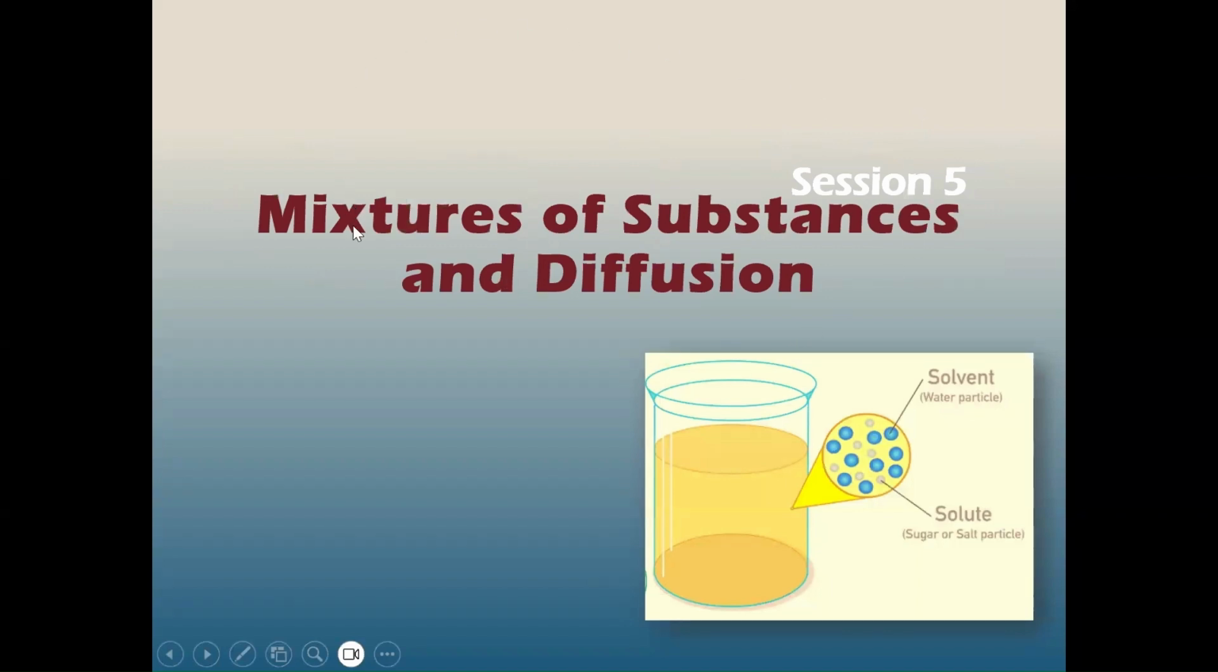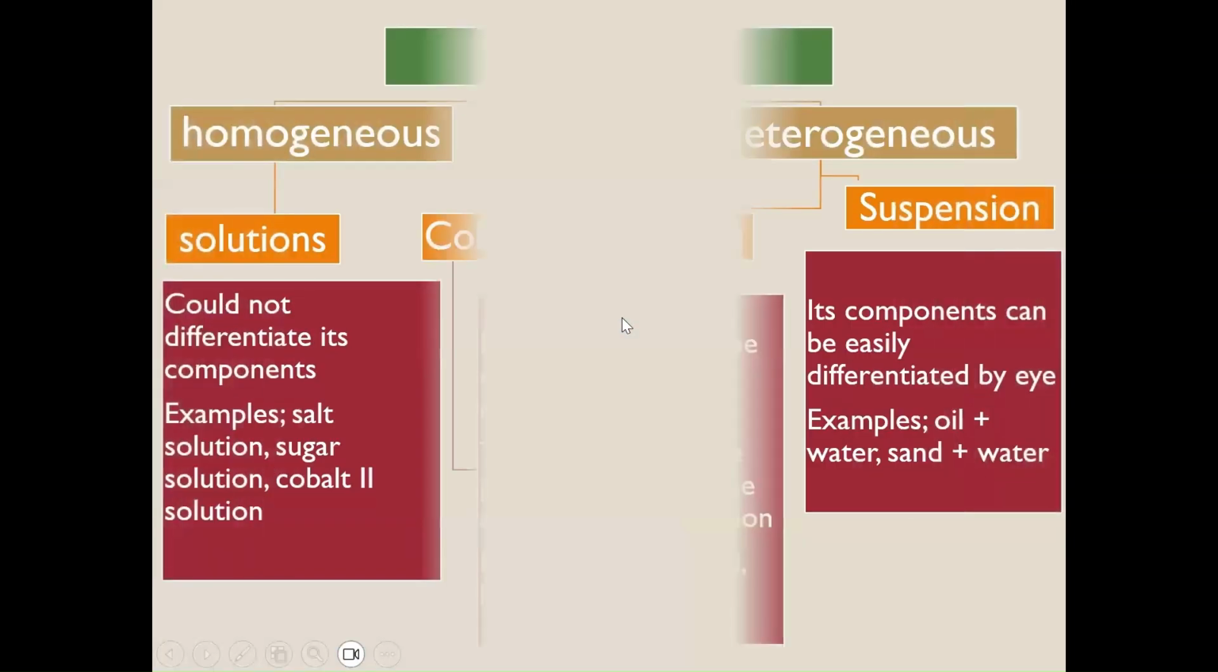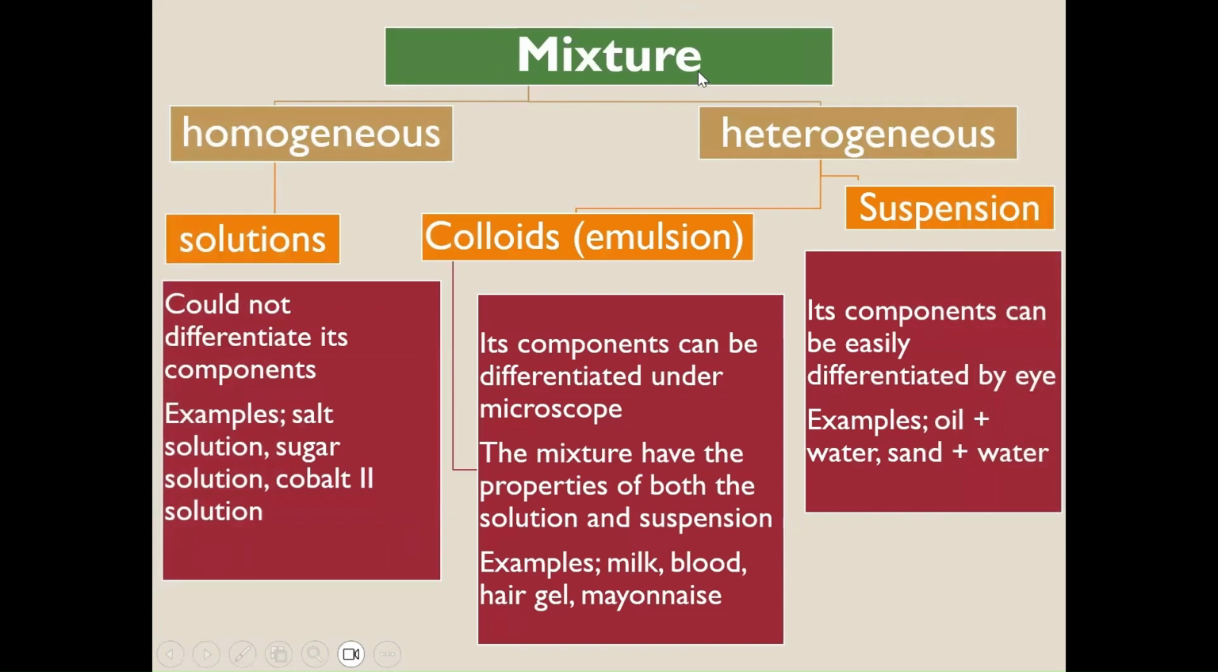We are going to talk about mixtures of substances and diffusion. A mixture is more than one compound mixed together. More than one different compound is mixed together, like water and salt. Water is a compound and salt is another compound. When they mix together, they give us a mixture, salty water. If we take pizza, for example, pizza is a mixture of different components, of different compounds.